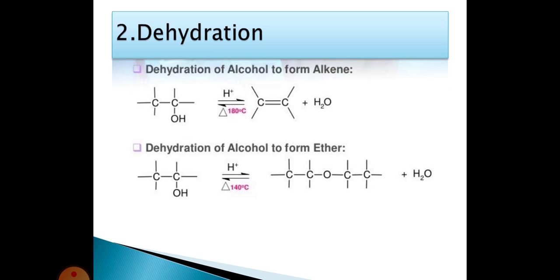The next one is dehydration. Dehydration means elimination or removal of a water molecule. In this dehydration process, we are taking alcohols.